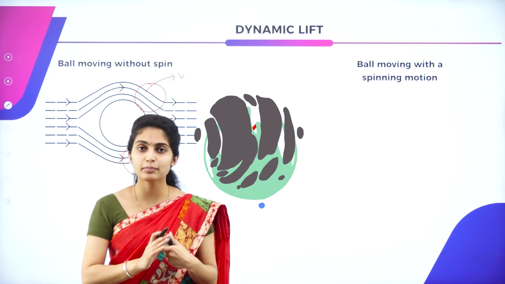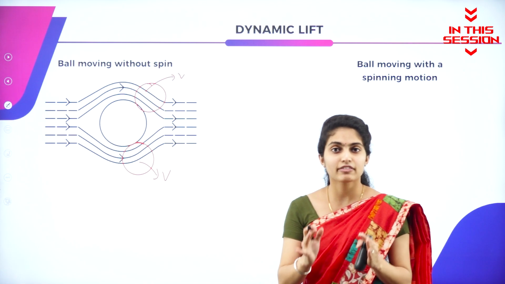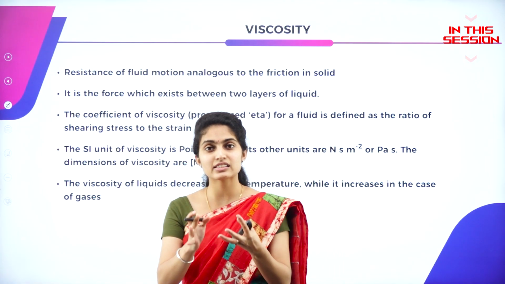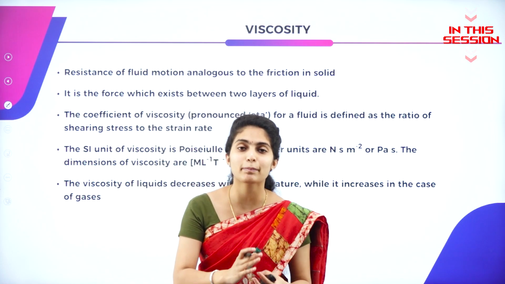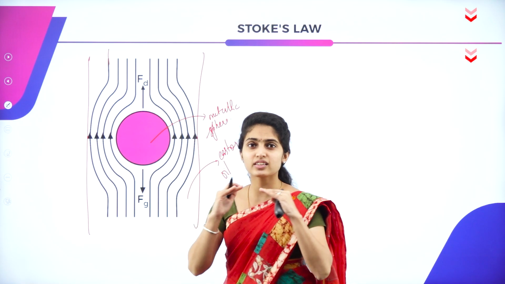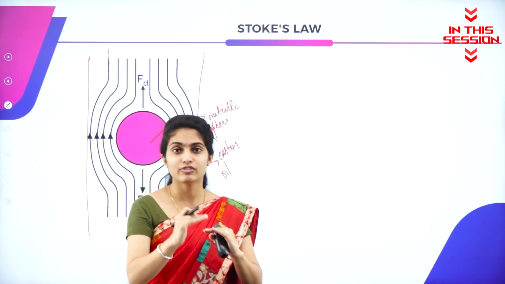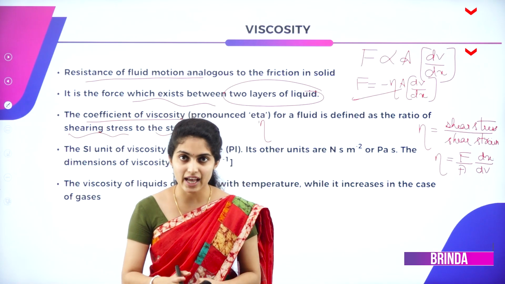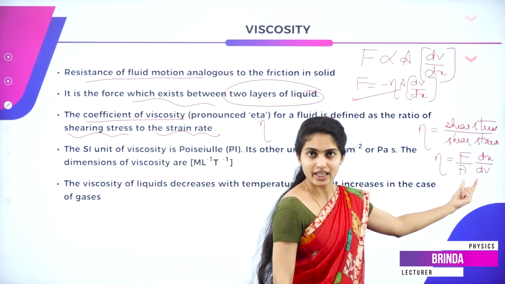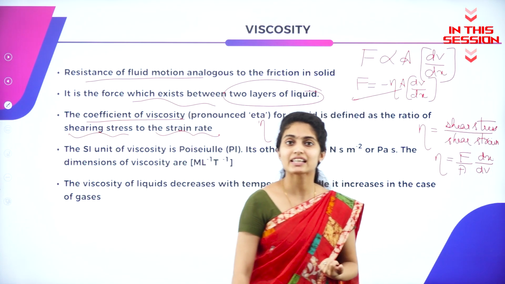Above the object and below the object, the streamlines, whichever is present, have certain velocity and pressure. Friction means it is a resistance force which is applied to any object. Viscous force will be equal to the apparent weight at a certain velocity, and that velocity is said to be the terminal velocity. Eta is defined as the tangential force acting per unit area between the layers which have a velocity gradient.